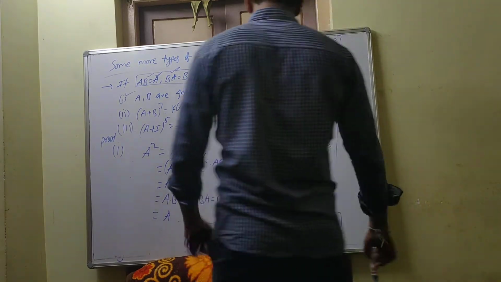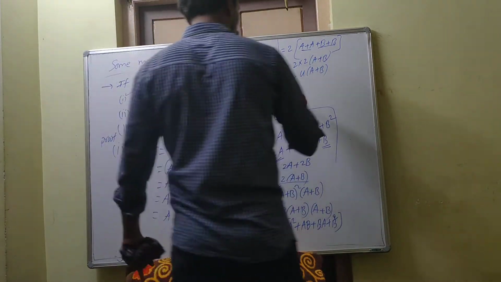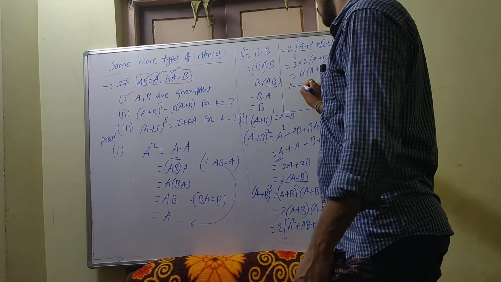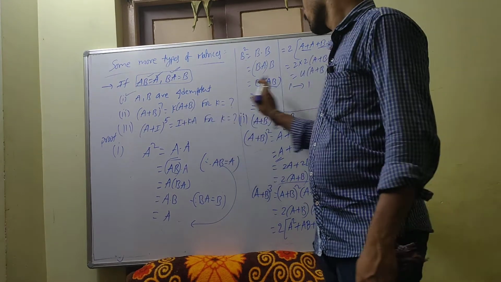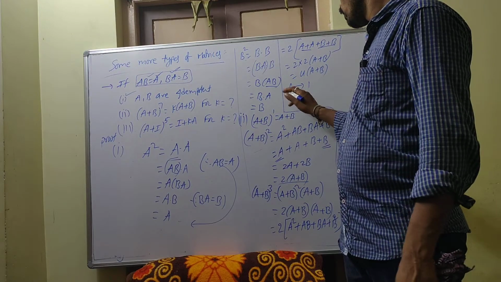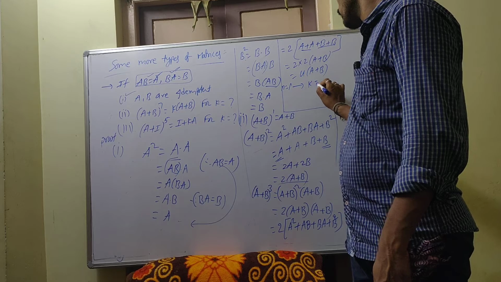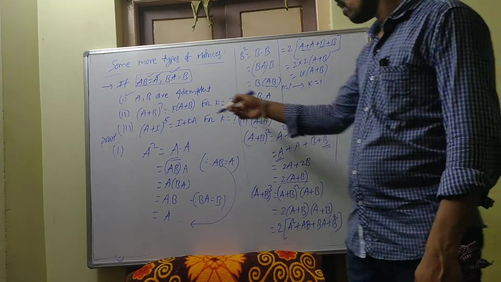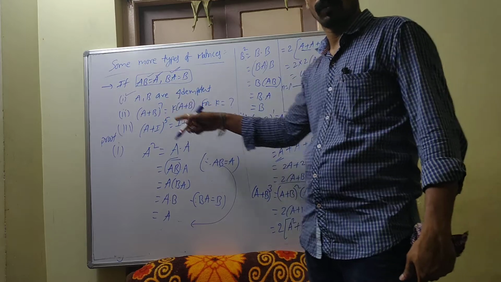See here, (a plus b) whole power 1 into (a plus b). So power 1 means 1 only. Coefficient in the place of k, 1 only. That means power n is equal to 1, k is equal to 1. If power n is 2, in the place of 7 they may give n also, no problem.